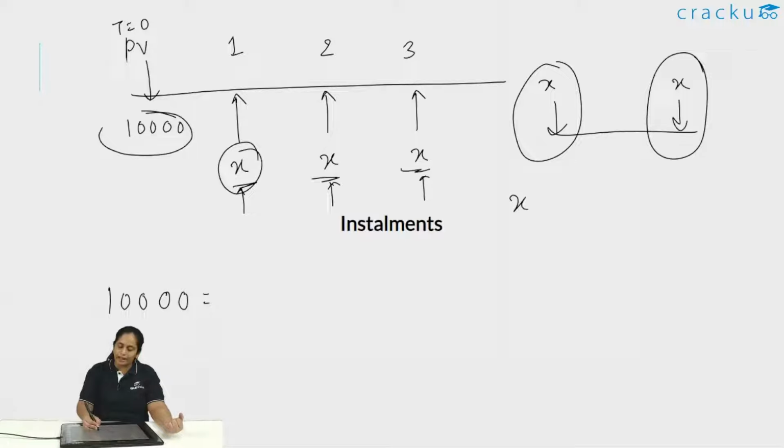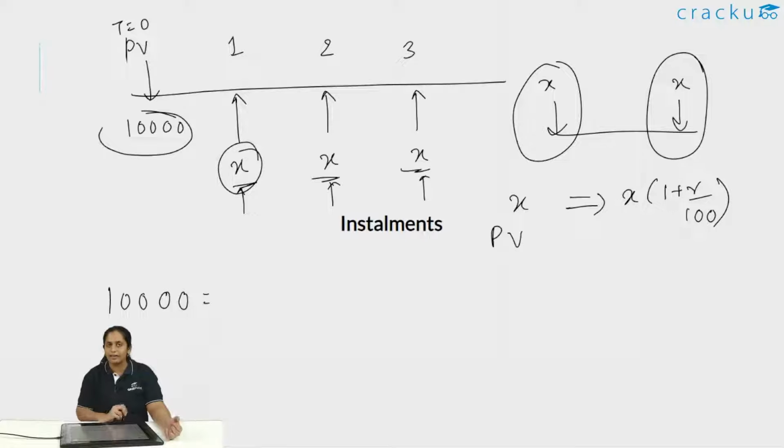It is basically better by the rate of interest. So X today, the equivalent amount, that is the present value, will be equal to the future value of X into 1 plus R by 100. That is 1 plus rate of interest by 100 for 1 year. So this would be the future value after 1 year.